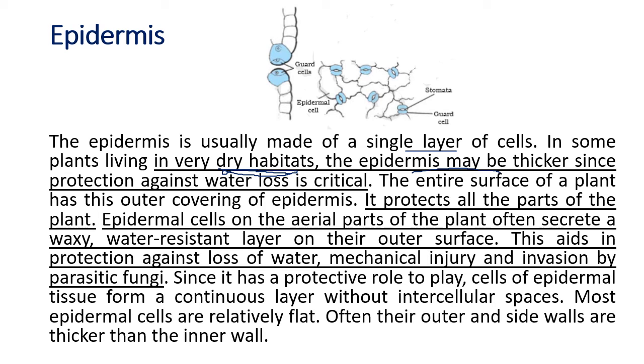Now on the aerial parts, the parts in the air above the ground, they often secrete a waxy water-resistant layer. You must have seen on a lotus leaf, the water does not stay on the leaf. When the water falls, it flows away. Why? Because the leaf needs sunlight for photosynthesis, so it doesn't allow the water to collect there. It aids in the protection against loss of water, mechanical injury and even invasion by parasitic fungi. So the waxy layer has got three functions: protection against loss of water, protection against mechanical injury, and protection against the invasion by parasitic fungi.